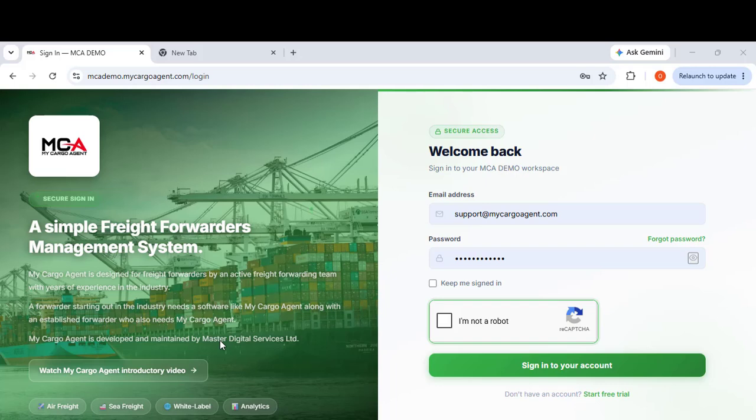This is fully white label. It takes over your business image and works with your business image. Your brand is fully secure with My Cargo Agent. We'll just log into this.